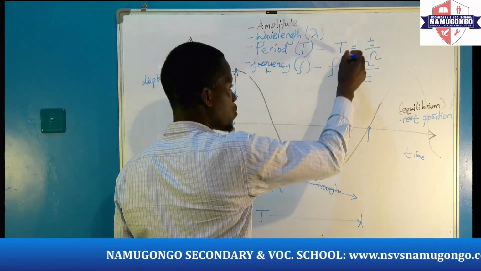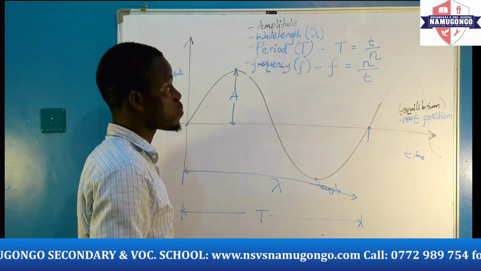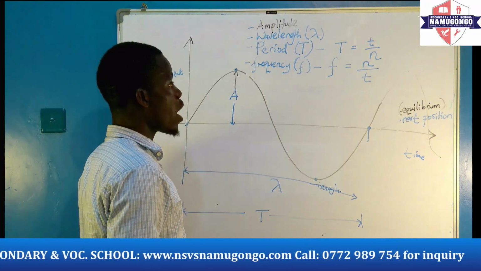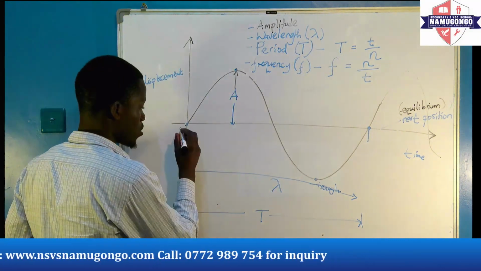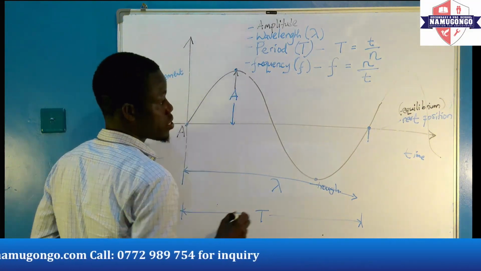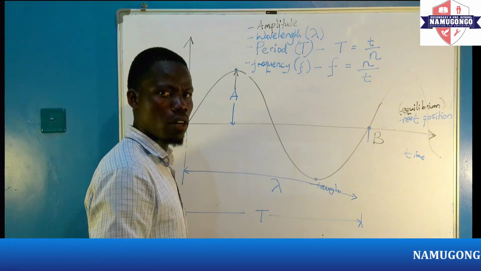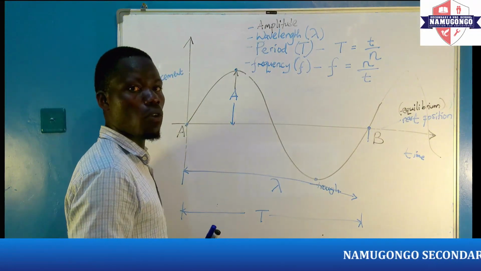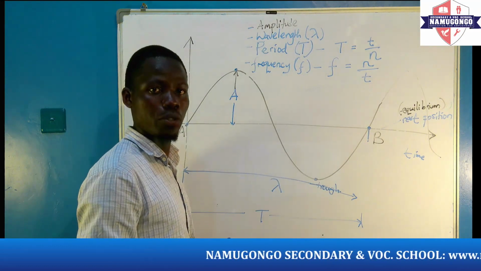So we have those. Then we look at a cycle, or what we call an oscillation. A cycle or an oscillation is when, if I denote this with A and B, this is the to and fro movement of a particle from one point to another. We call it a cycle or an oscillation.